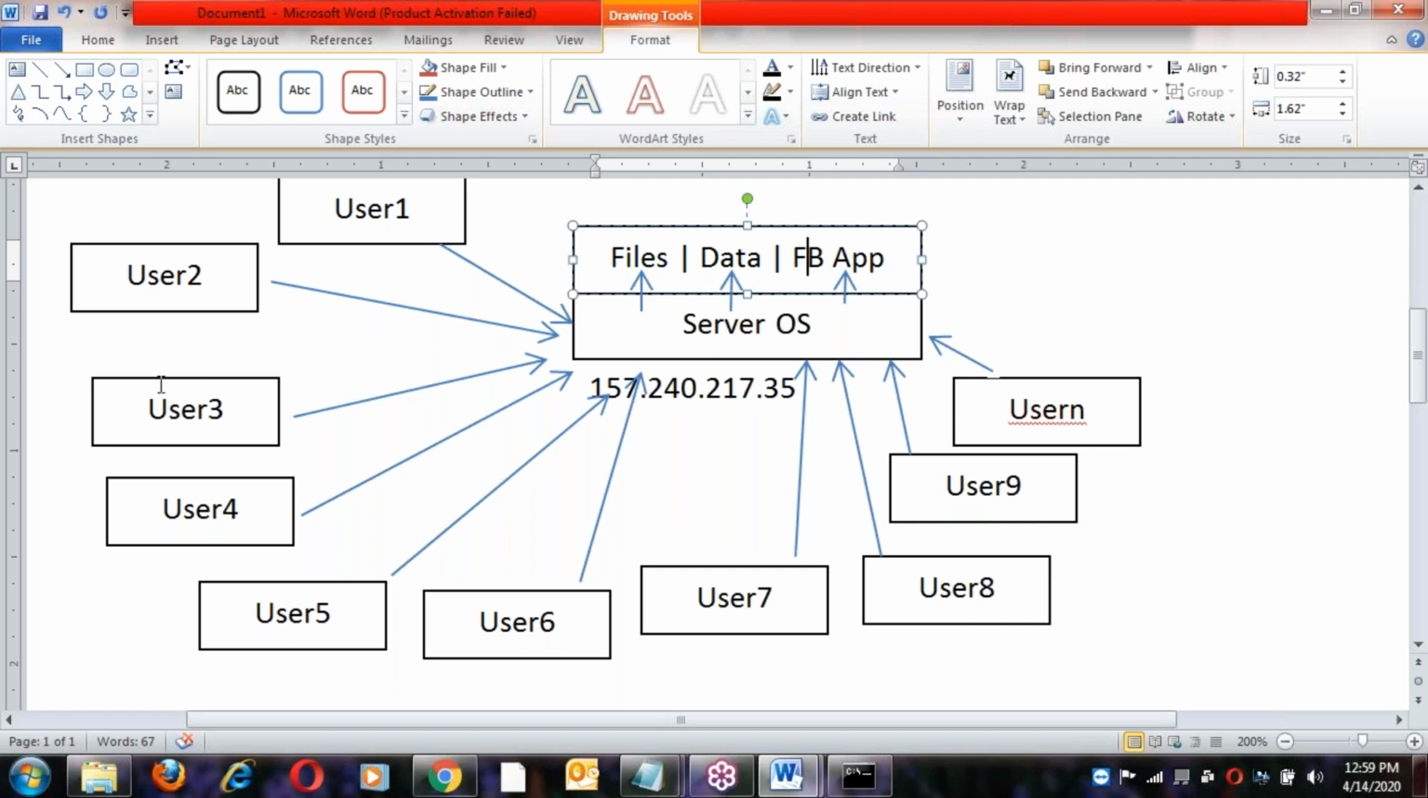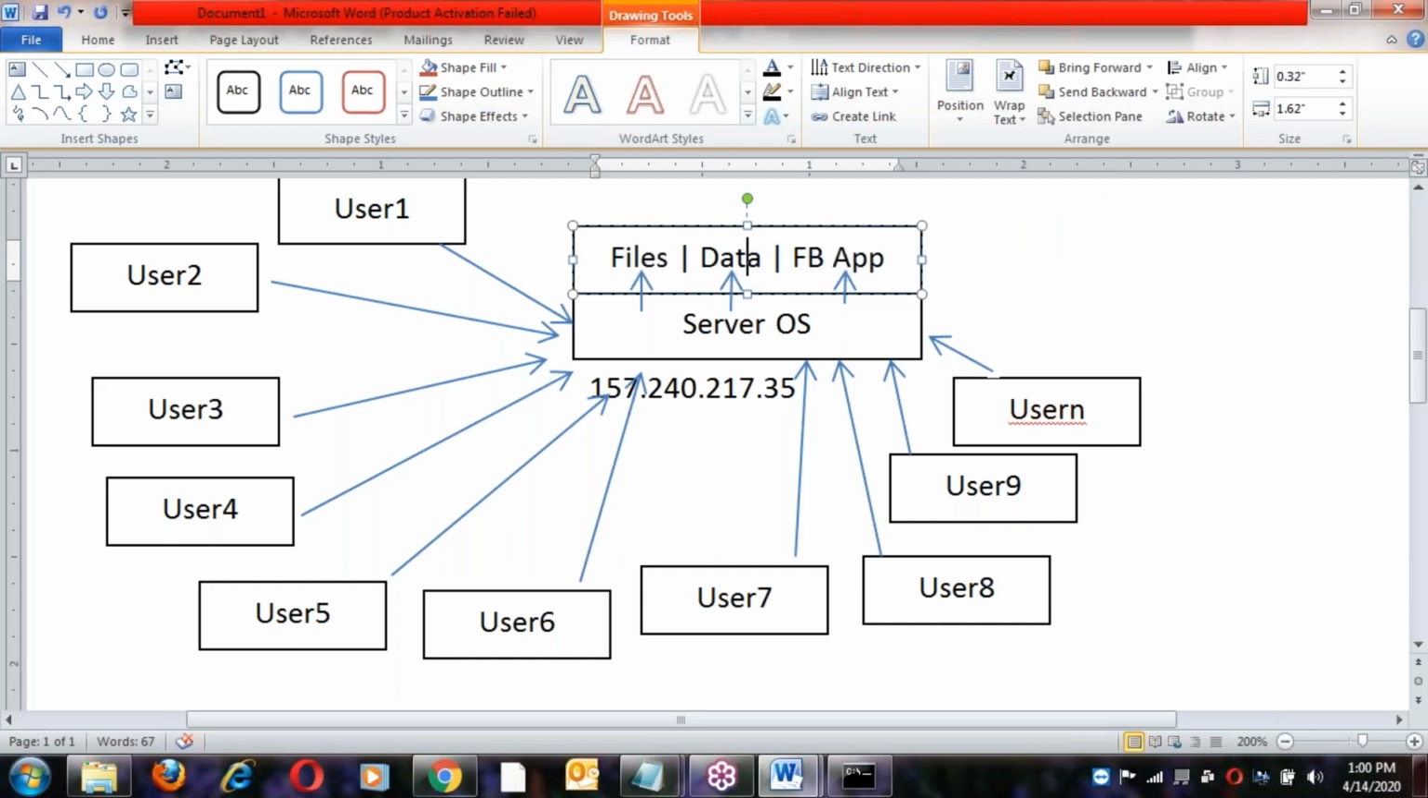Multiple users from across the world, different users, are using Facebook. We are sharing the Facebook application from different locations. How is that running? On a server OS. Anything available on the server OS is shareable. For example, in a development company there is a Java team that wants to use common data. They will keep that common data on one system, the server system. Different developers connect to that system and take the data. That is a server OS. The data must be on the server OS.